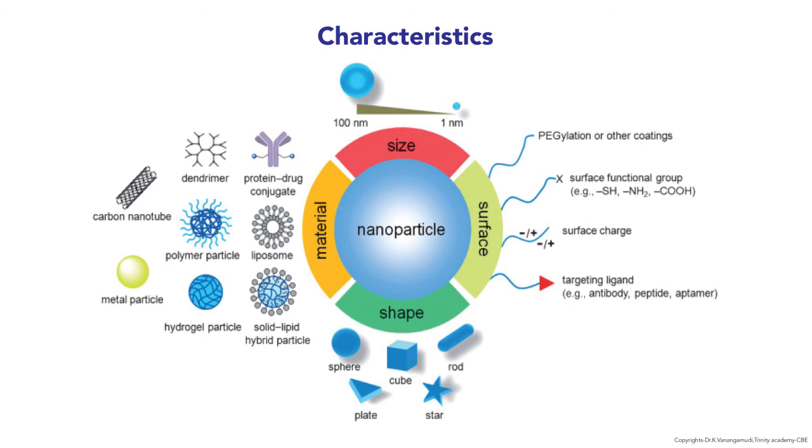The surface characteristics are pegylation or other coatings. PEG means polyethylene glycol. Surface functional groups are the thiol group, amine group, and acetic acid groups. The surface charge is either minus or plus. The targeting ligands are antibody, peptide, and aptamer.